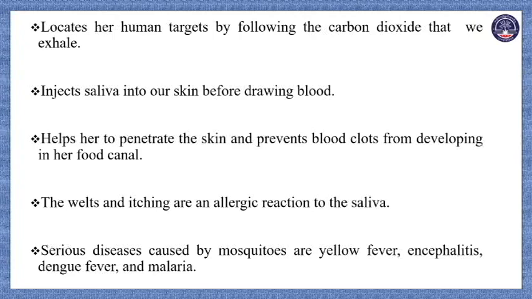Her human target is located by following the carbon dioxide that we exhale.